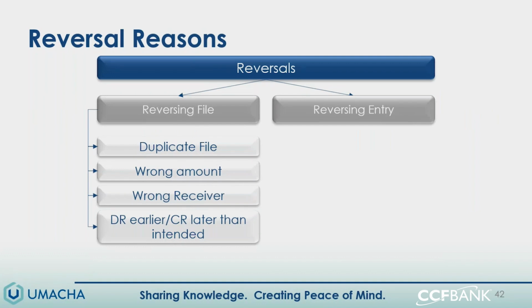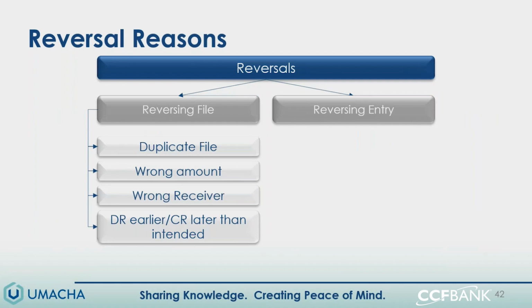Wrong amount, meaning all of the entries in that file have the wrong amount. Wrong receiver, meaning all of those entries are for the wrong receivers. Let's say you grabbed a template for your payroll file and you accidentally grabbed your accounts payable folks and sent to the accounts payable receivers instead of the payroll receivers. That would be an example of wrong receiver.